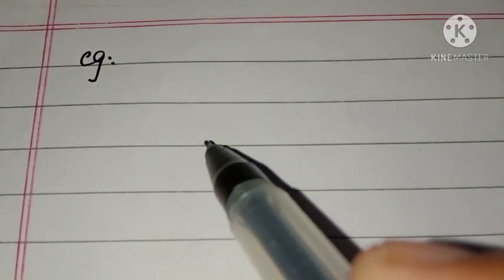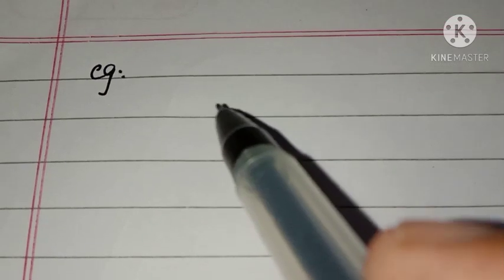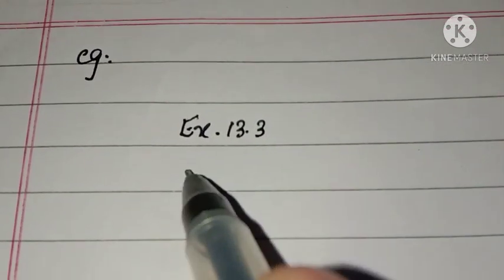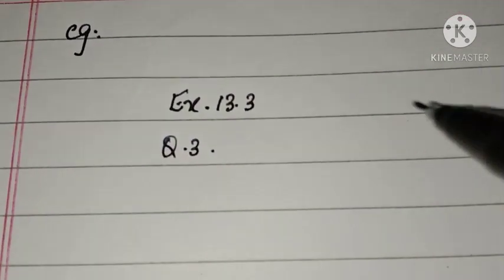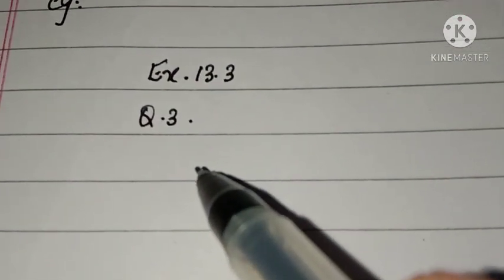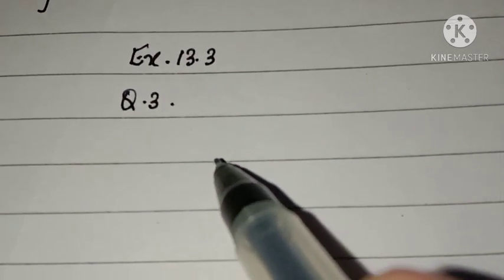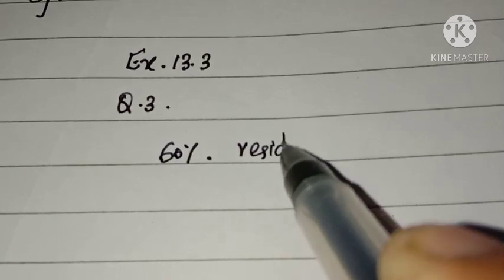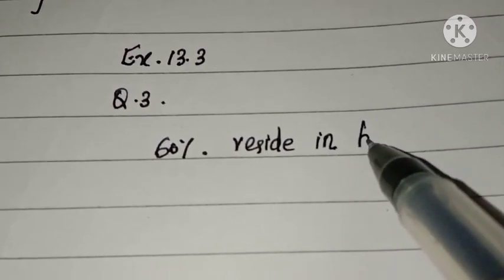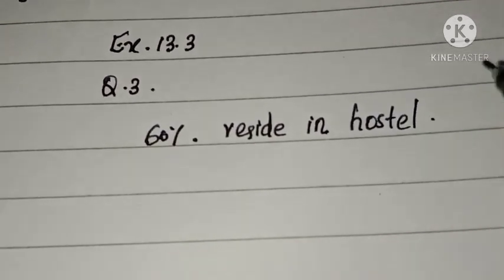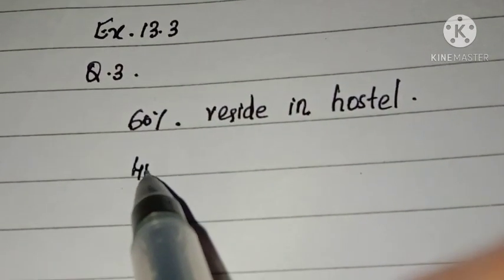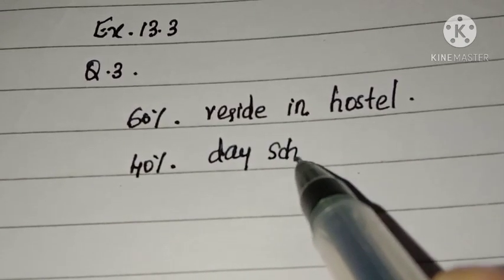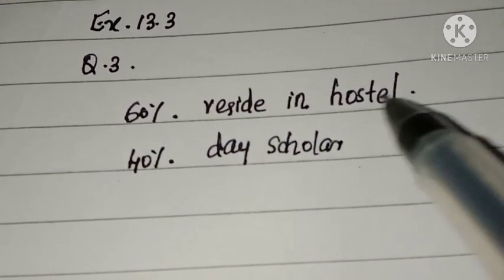Now see another question. It is exercise 13.3, question number 3. So the question is, of the students in a college, it is known that 60% reside in hostel and 40% are day scholars. Day scholars means they are not residing in hostel.